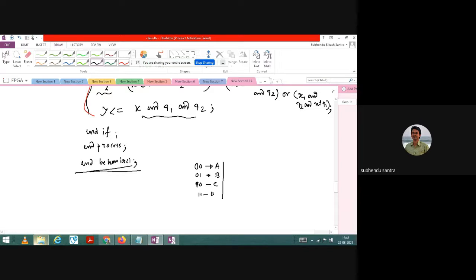So I have to map that state to ABCD first, and then based on the X input, either it is 0 or X is equal to 1, based on that I have to create different cases. Case 1, case 2, case 3, case 4 for X equal to 0, X equal to 1, case 3, case 4. So this thing I have to write. It is a lengthy code, so today I think I cannot complete it. Maybe in the next class I will show you how to write.